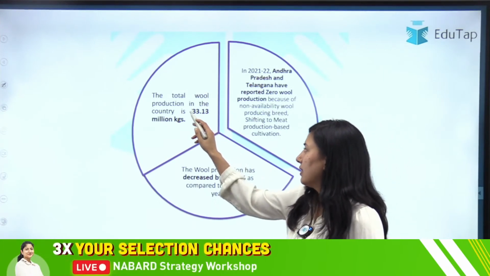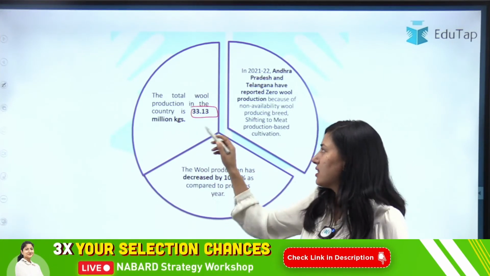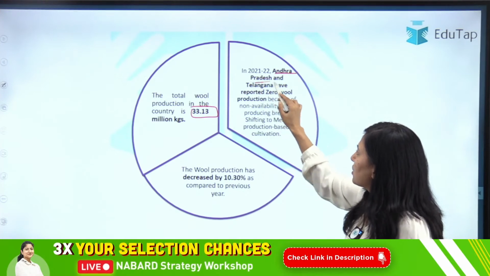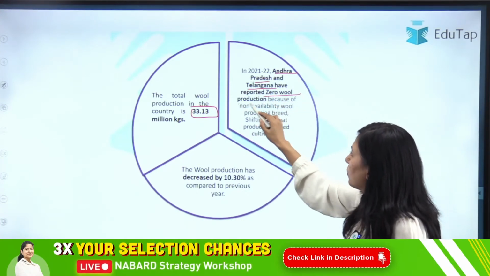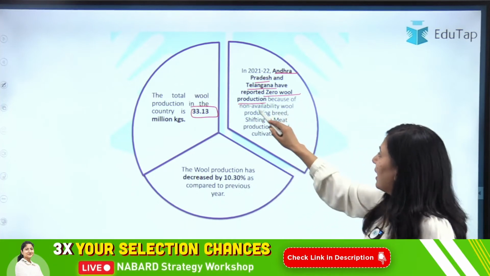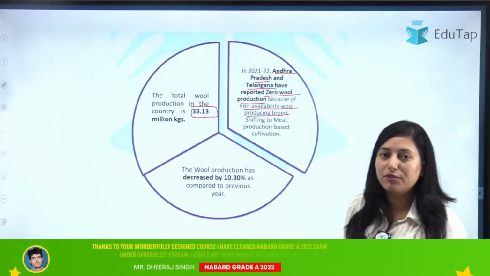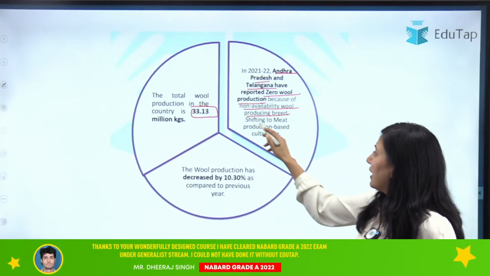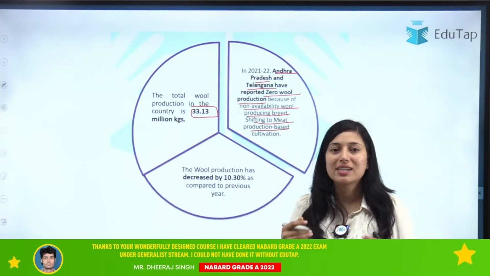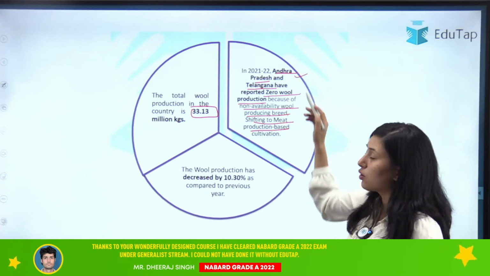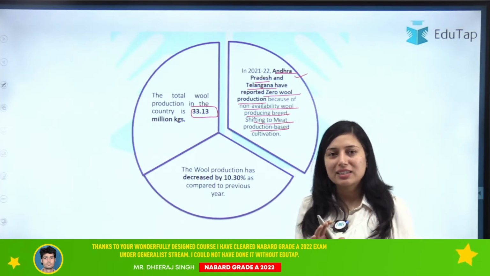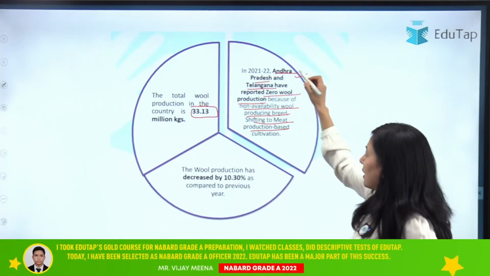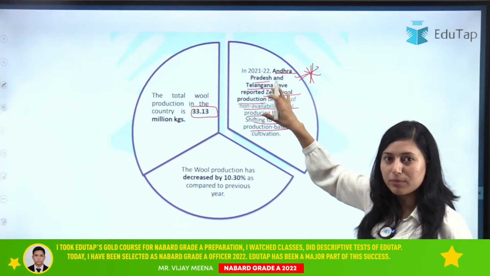So wool production in the country as per this statistic is 33.13 million kg. Here is the different thing, that Andhra Pradesh and Telangana have reported zero wool production. Why? Because there is a non-availability of wool producing breed. The first reason is the non-availability of wool producing breed of sheep, and then they are shifting to meat production based cultivation. So these are the two main reasons why they have shown zero wool production. So in these states they have shown zero wool production, and that is why this information is very important, because it is different.